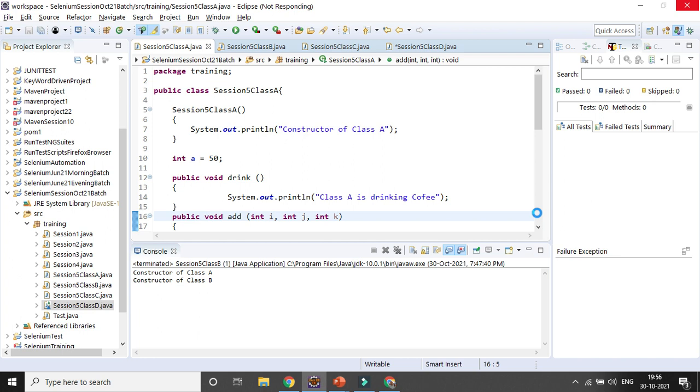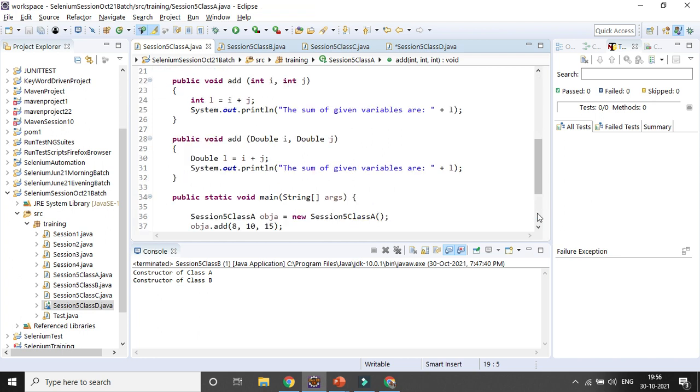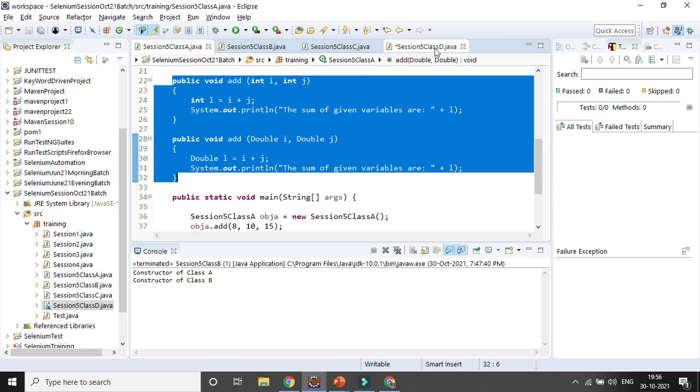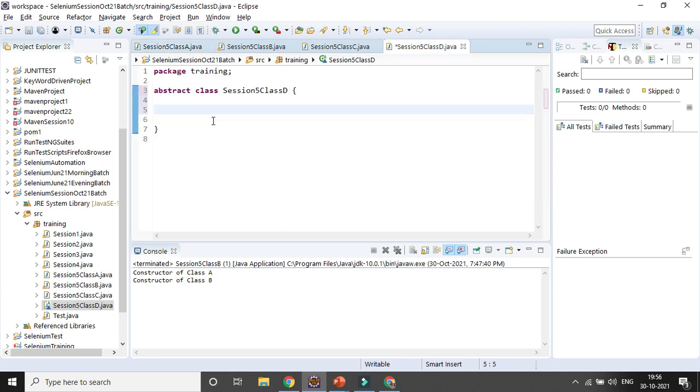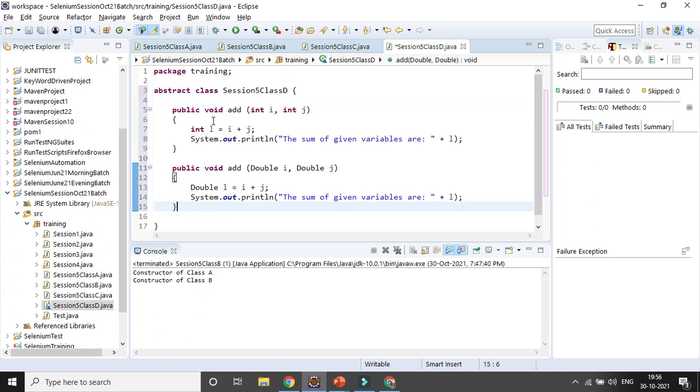Most of the time I'll try to give you some real-time exposure, a real-time example. If you can remember those things, it will be the easiest way for you to recapture them. So same thing, suppose I'll use it, and I will create another method called test.